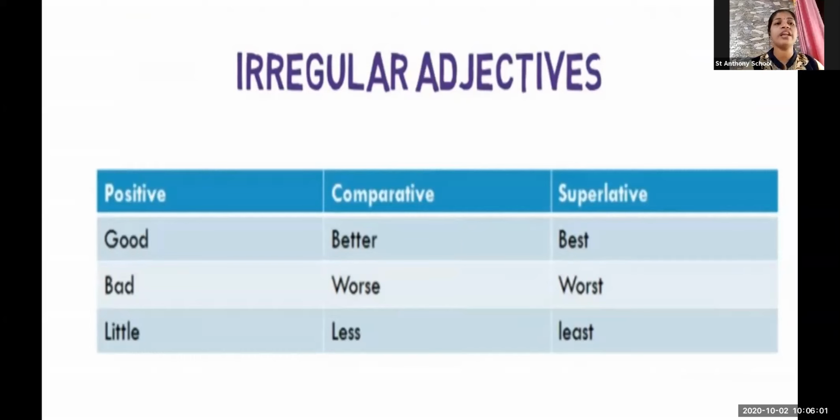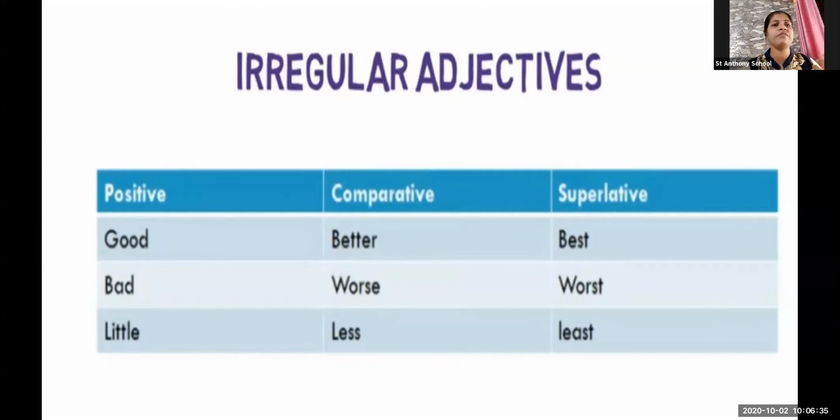Now there are some irregular adjectives. Irregular means, as I have taught you so many times, as when I started teaching you the grammar section, we have found there is the exception. We just have to memorize that. For example, when I was explaining the singular plural, what did I say? We have to add s, es, ves, ies. But there are some exceptions.